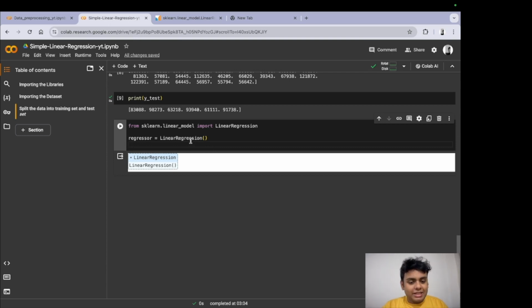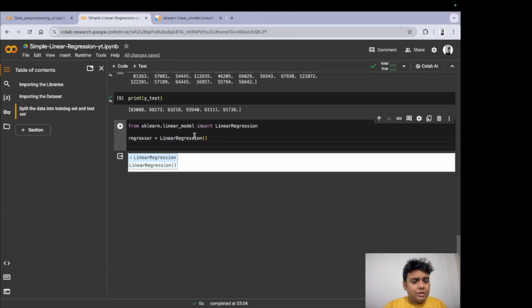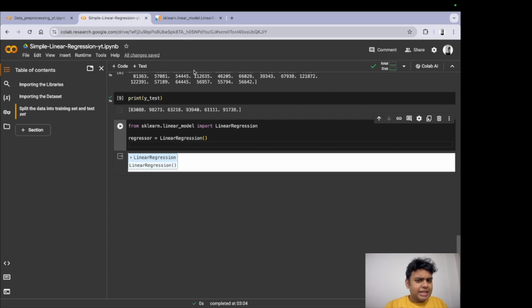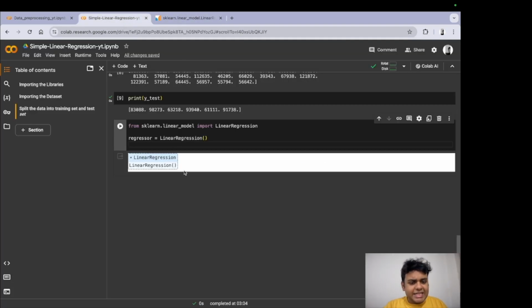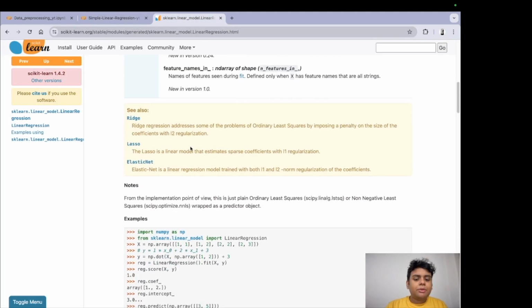All right, so I was checking if it was taking any parameters or arguments. Well, it's taking fit_intercept, copy_X. It's taking Boolean values to be precise, right? And if I come back here, I don't think we need to give it any parameters. So we are not giving it any parameters. The next thing that we need to do here is, one second, let me check if it's all working. Yes.